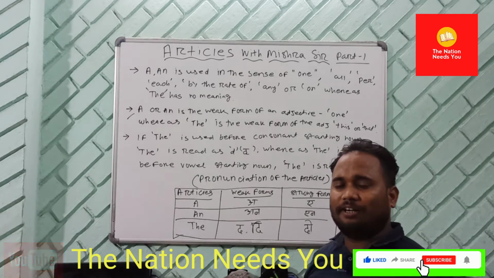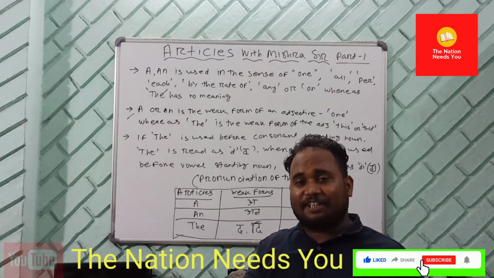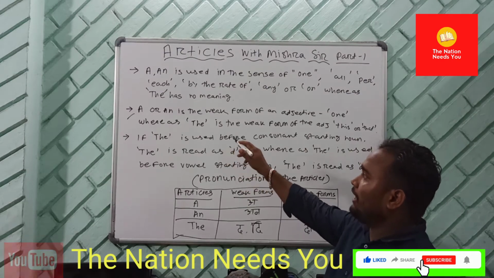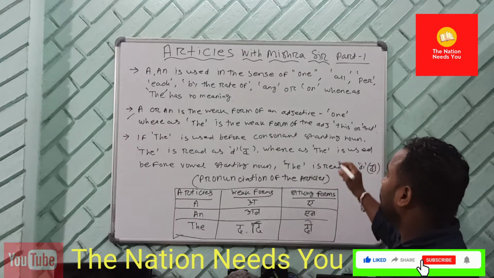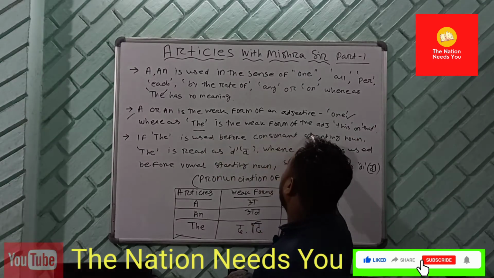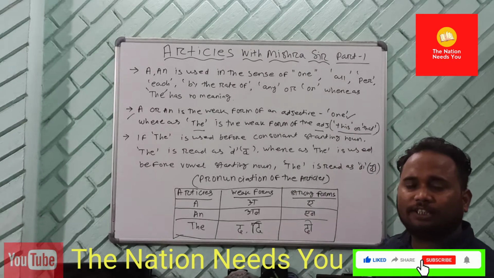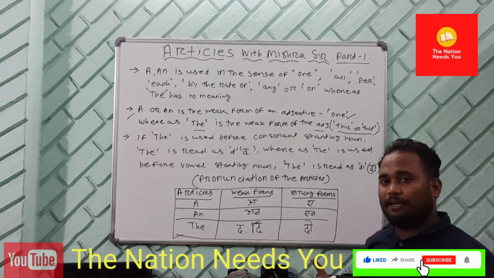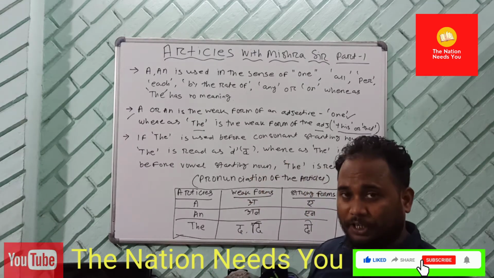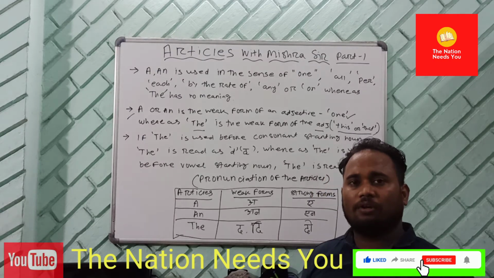As I told you earlier, the articles are also going to be used as an adjective in a sentence. It is possible. So that's why here a or an is the weak form of the adjective what? One. Whereas the is the weak form of the adjective this or that. I told you that articles in modern English are also known as determiners. We are going to have a very special class, a separate video on determiners.